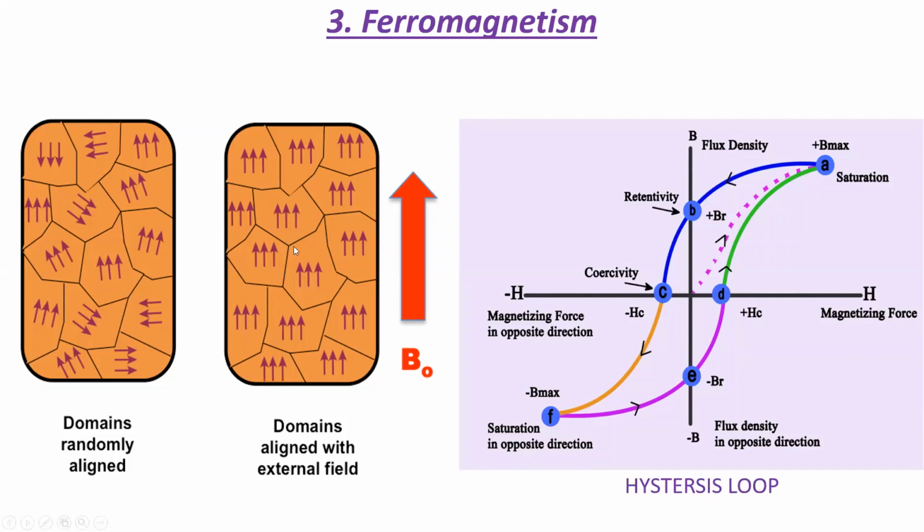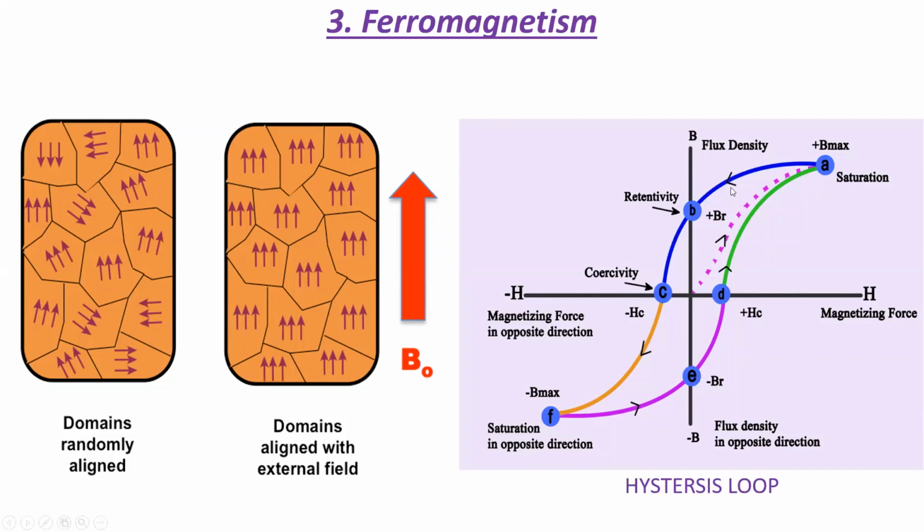Now, domain growth by wall movement, these are the walls of the domains, takes place before domain rotation. This is because this requires less energy. And once this domain growth is completed and the applied field is increased, domain rotation takes place. When the applied field is removed, we see that the ferromagnetic sample retains some amount of magnetization, and some amount of magnetization may be lost. And this is because the domains have a tendency to rotate back to the original alignment.